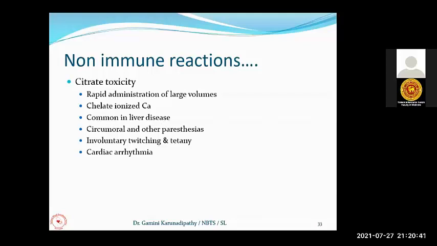So this is the most common problem in cirrhosis patients coming with bouts of bleeding from the esophageal varices. So we have to monitor these patients for hypocalcemia and correct with calcium doses to prevent the cardiac arrhythmias and other clinical problems.